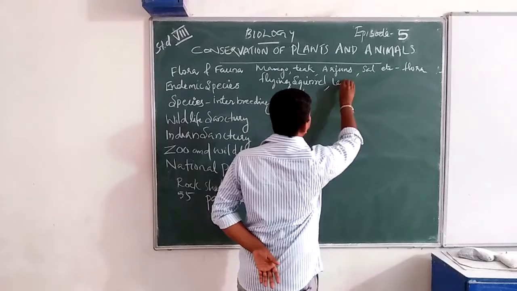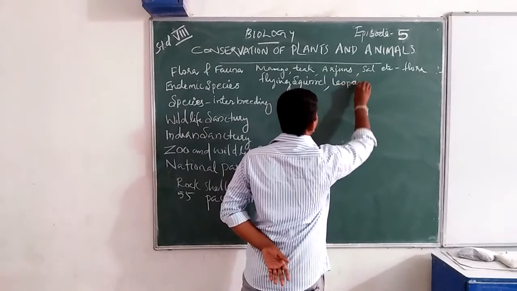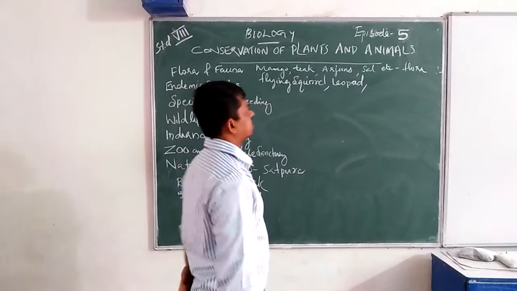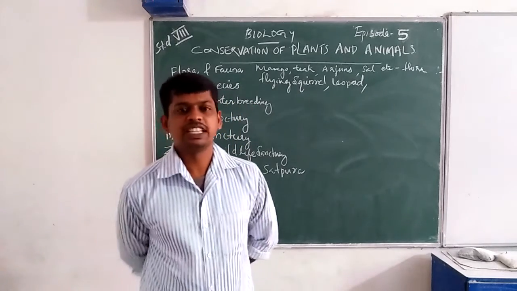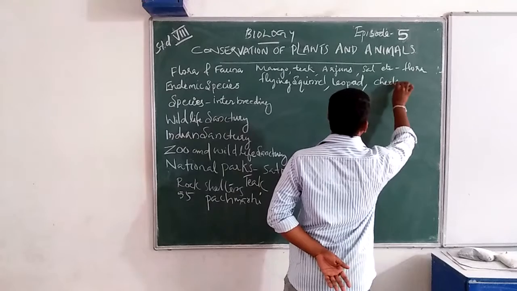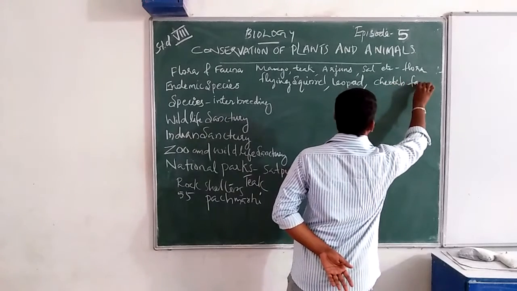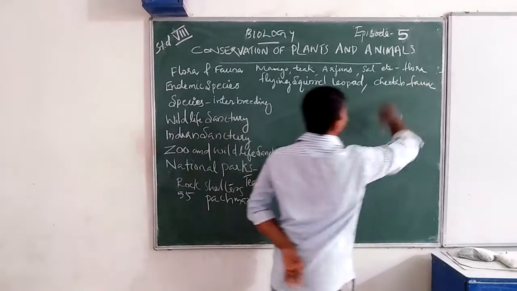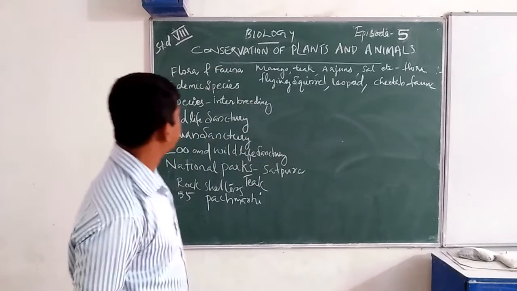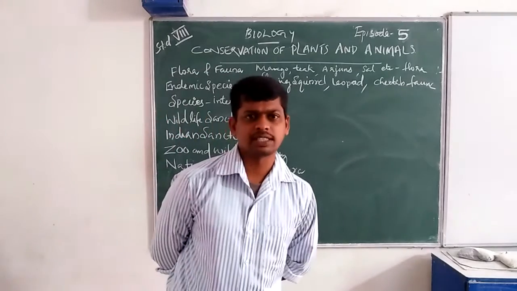Some rhinoceros, cheetah. Some examples for fauna. So flora and fauna means plants and animals.